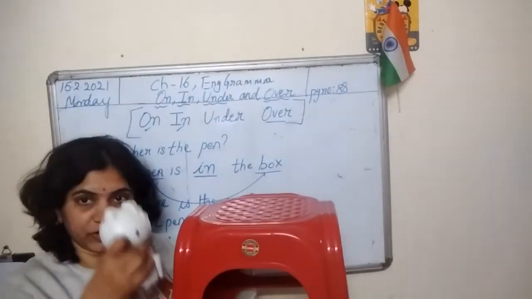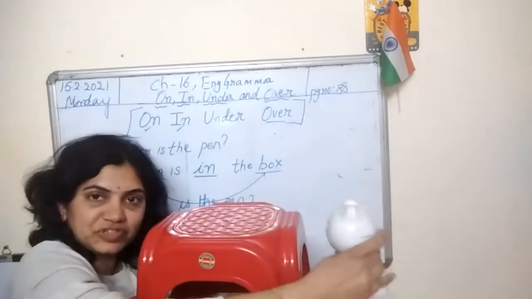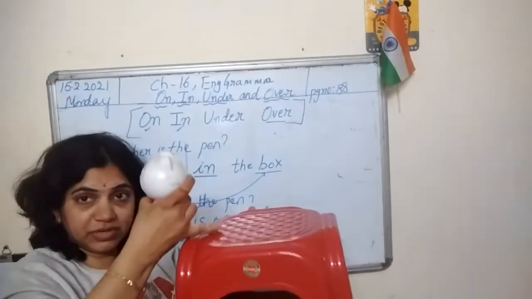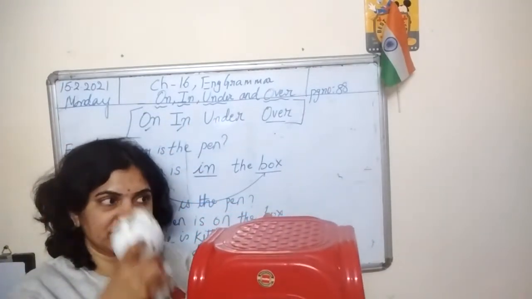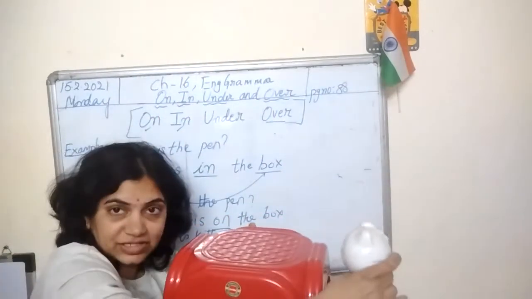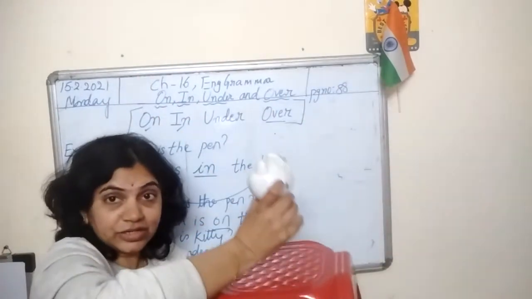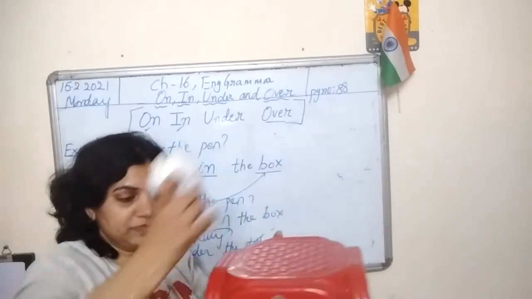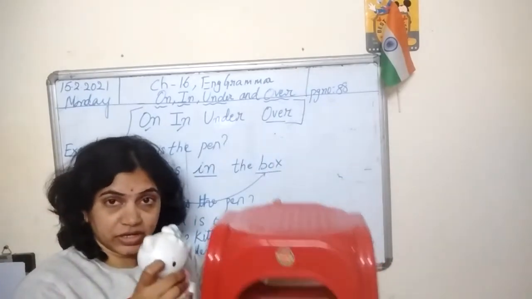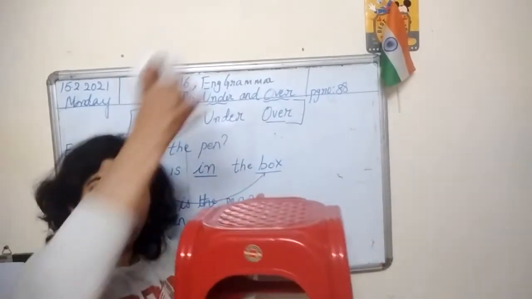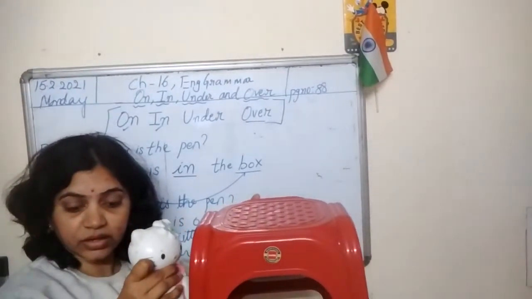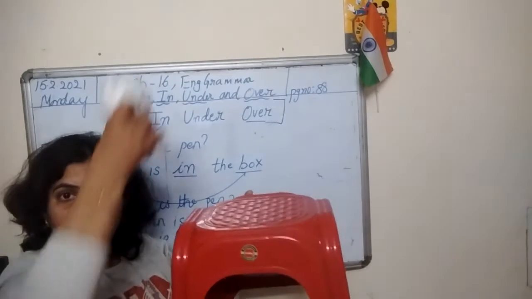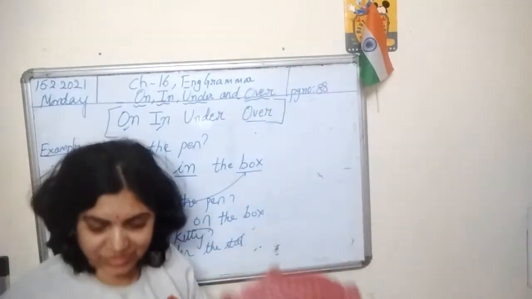She is going from the right side to the left side, and in between the stool is there. So she is jumping from one side to the other side, and there is a stool in between. So Kitty is jumping over the stool.